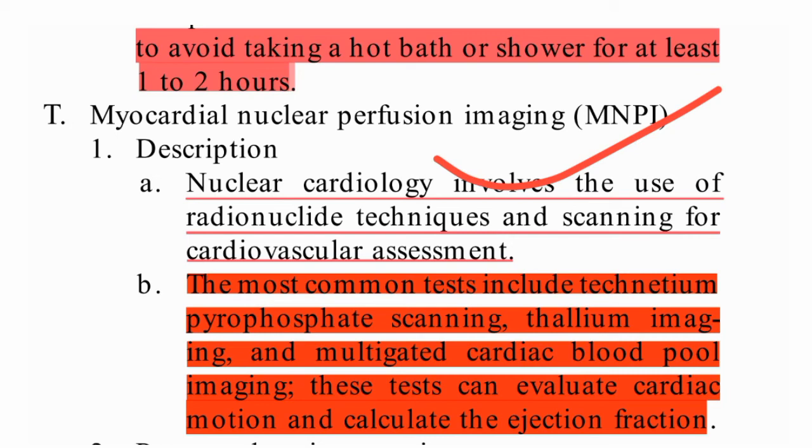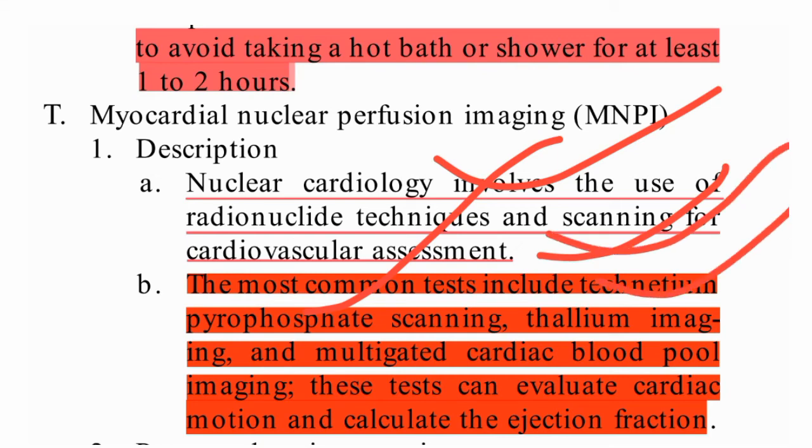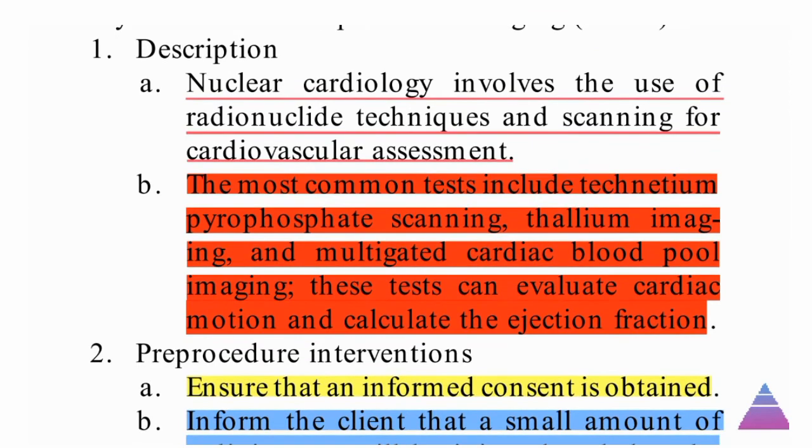So in this test, we will insert a radioisotope that will scan the cardiovascular system. The most common tests include technetium pyrophosphate scanning, thallium imaging, and multi-gated cardiac blood pool imaging. These tests can evaluate cardiac motion and calculate the ejection fraction.